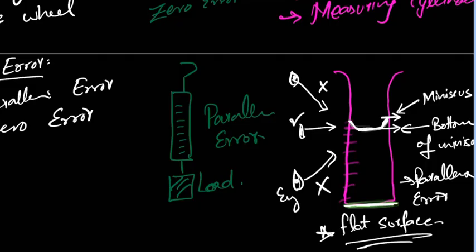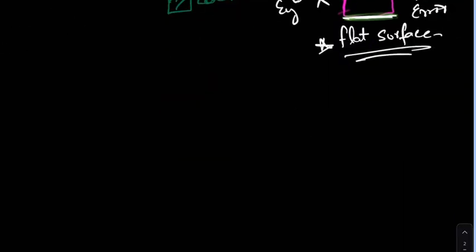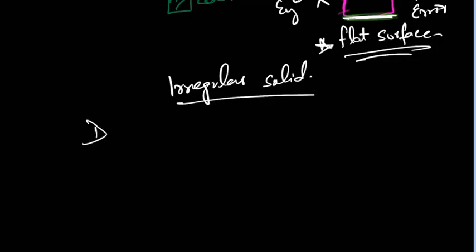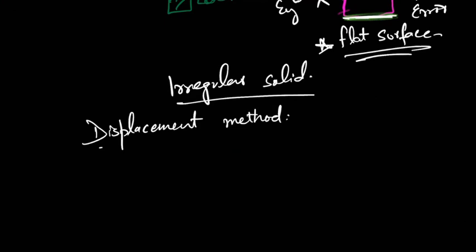This is how you find the volume of a simple liquid. For the irregular solid, you use the displacement method. What is the displacement method?